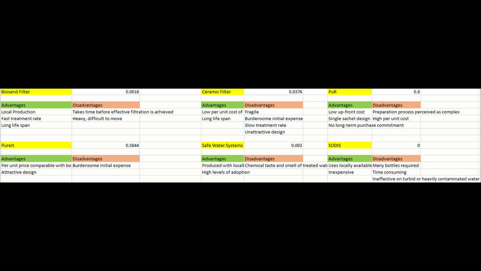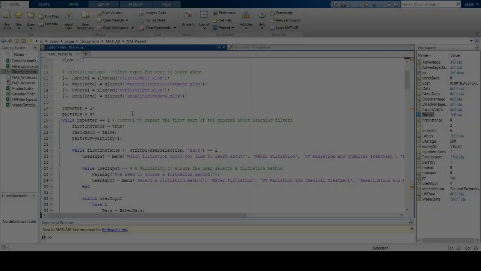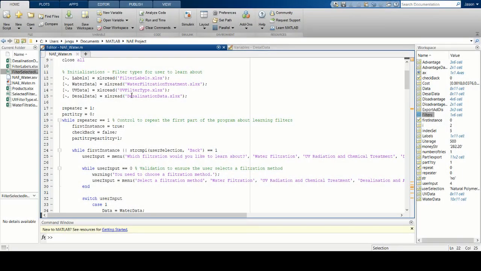Our program also allows the user to test the economic costs of some of the filters, as well as examine some of their advantages and disadvantages. It also provides an Excel document that allows them to reflect their selections made in the program. Our idea was to come up with a formatted display of filter information to inform the user and companies of various filter types. We started off the code importing our data using the respective Excel files.